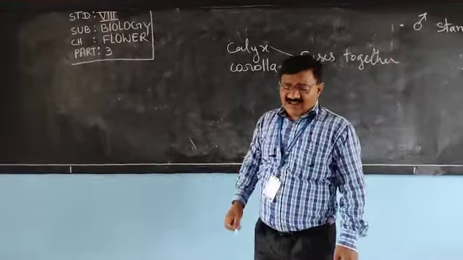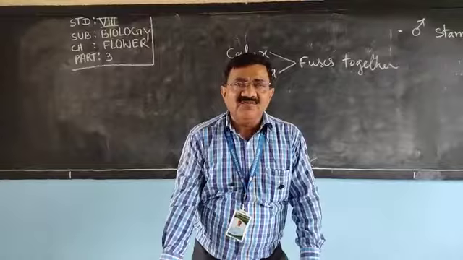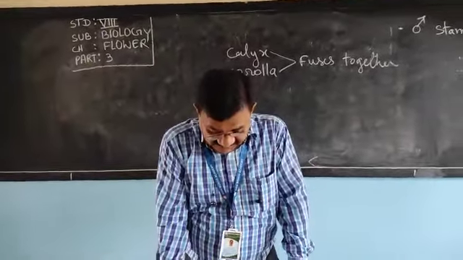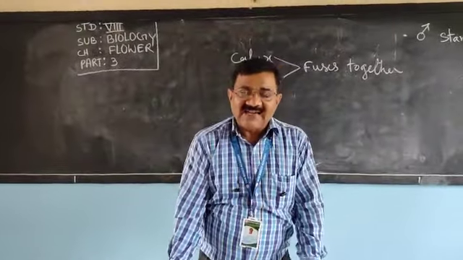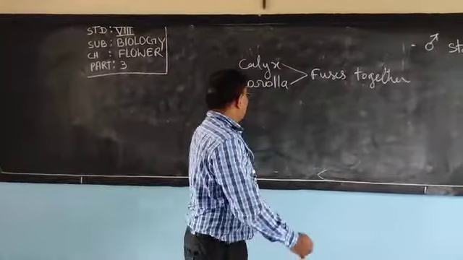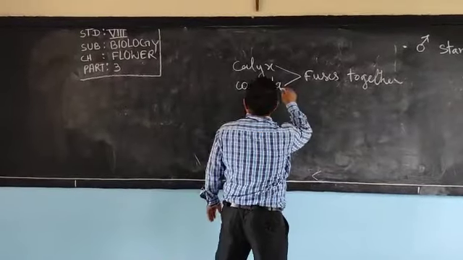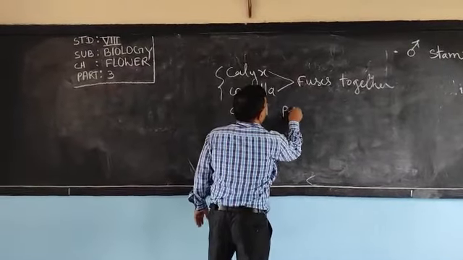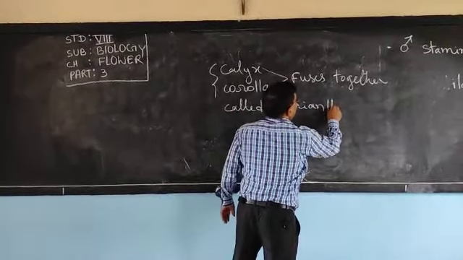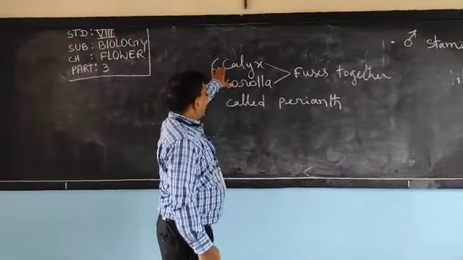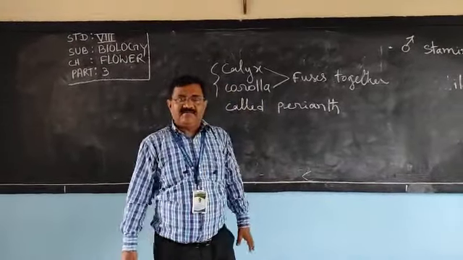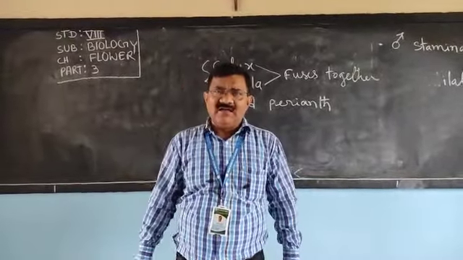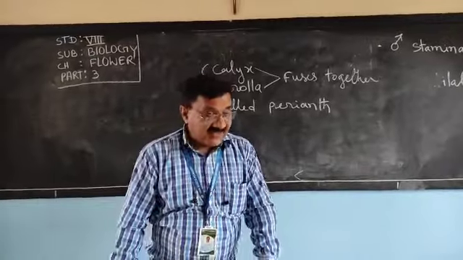Then what will be the name? If calyx and corolla are undifferentiated, not differentiated, fused together, then that is called perianth. Try to understand. If calyx and corolla are not separated, not differentiated, as one whorl only, then that is called perianth.